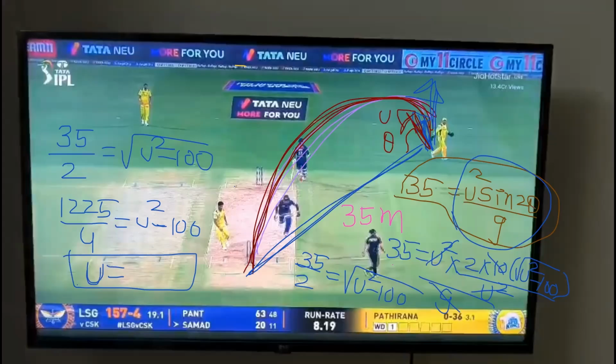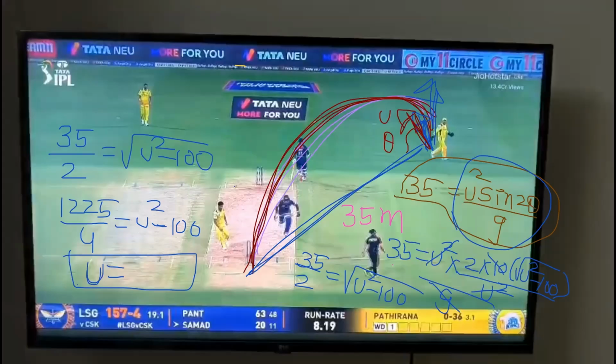How much is 1225 by 4 plus 100, roughly? You can use the calculator. 406.25.